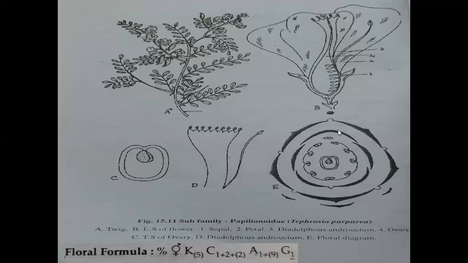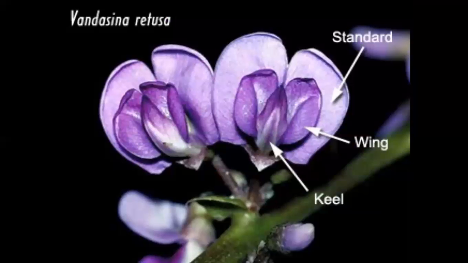And coming to the corolla. Petals are 5. They look like a papilionaceous structure. Papilionaceous means butterfly-like structure. Petals arranged like a butterfly in the family are called papilionaceous corolla. The papilionaceous corolla shows mainly 5 petals, and the 5 petals are unequal.